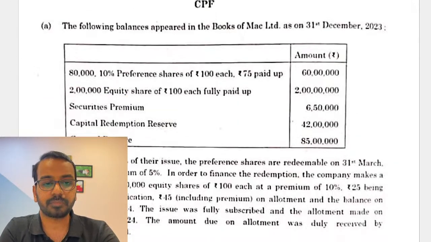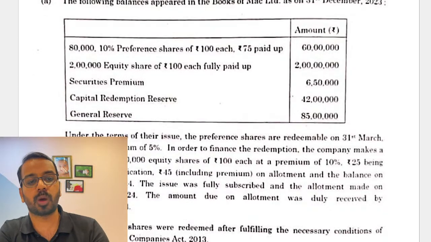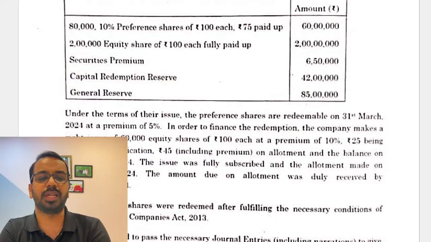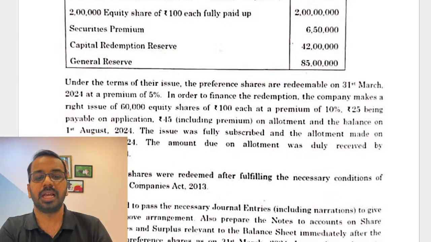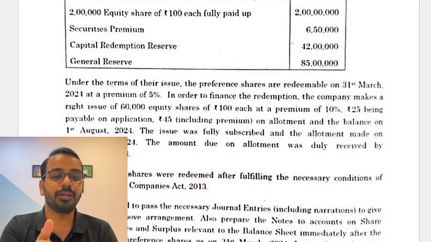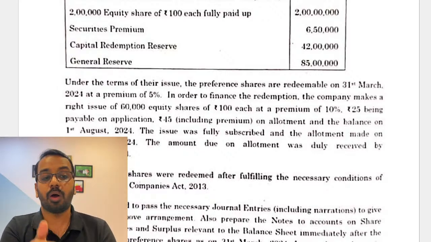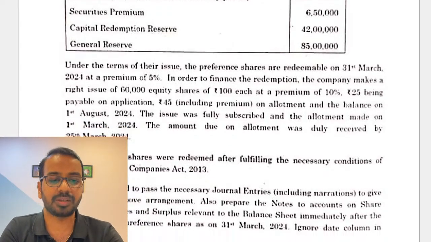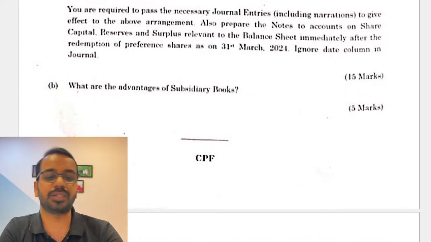Then another question, this one is on your preference shares redemption. Simple question, there is again nothing complicated in this. We have discussed clearly in the class as to what should be the capital redemption reserve, how should we check the bank balance and all of those things, and that is again a simple question. And then advantages of subsidiary book.